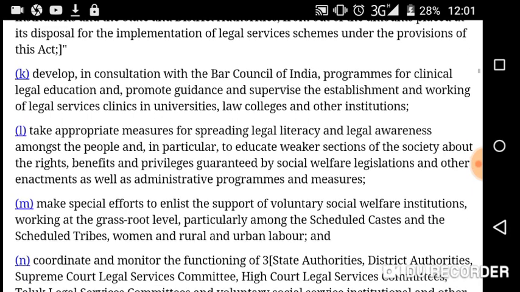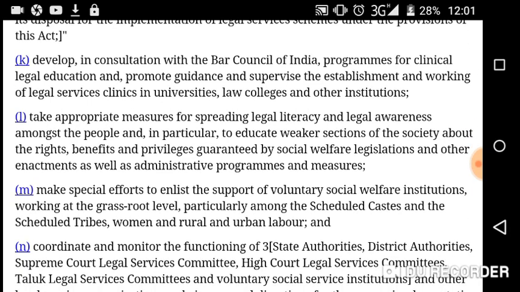Then K, develop in consultation with the Bar Council of India programs for clinical legal education, promote, guide and supervise the establishment and working of legal service clinics in universities, law colleges and other institutions.